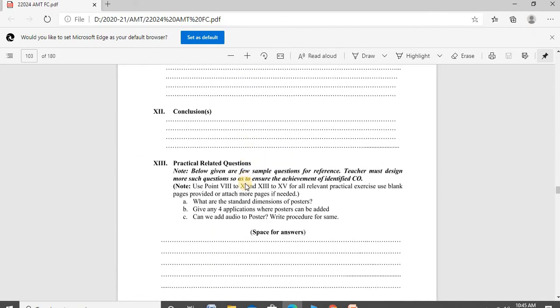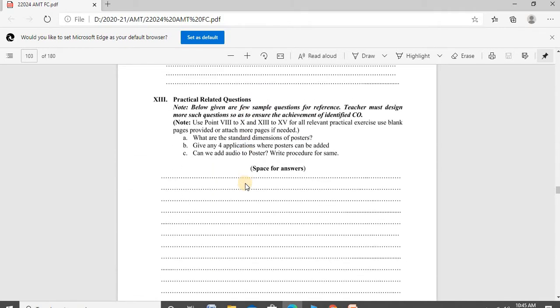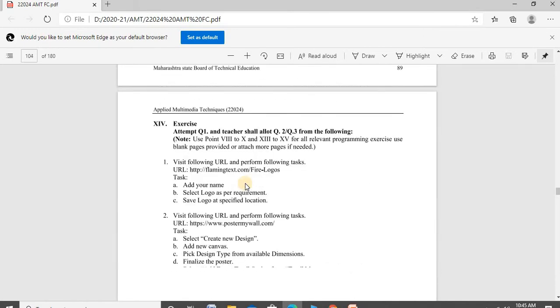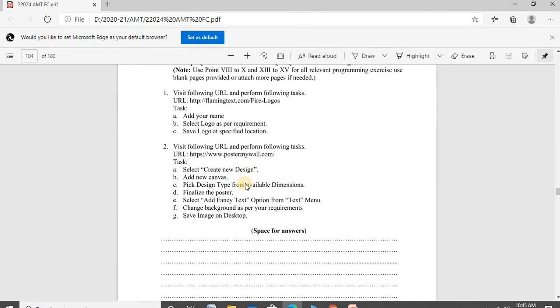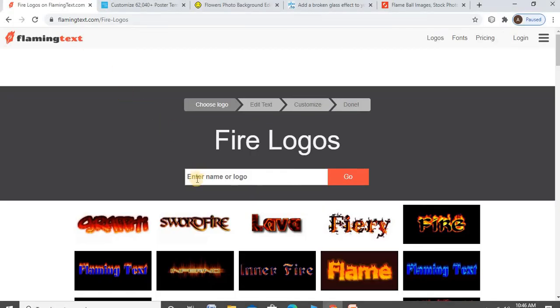In that, three theory questions are there, which are homework for you. Then the practical questions, which I will demonstrate. First, visit the following URL and perform the following task. Add your name, select the logo as per requirement, and save the logo at the specified location. First of all, go to that URL. I have already downloaded it.